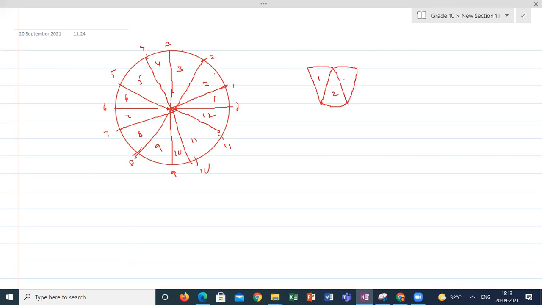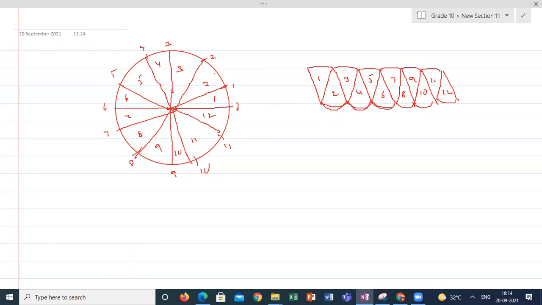Again, fourth sector I'm keeping like this, fifth sector, sixth one, seventh one, eighth one, ninth one, 10th one, 11th one, 12th one.